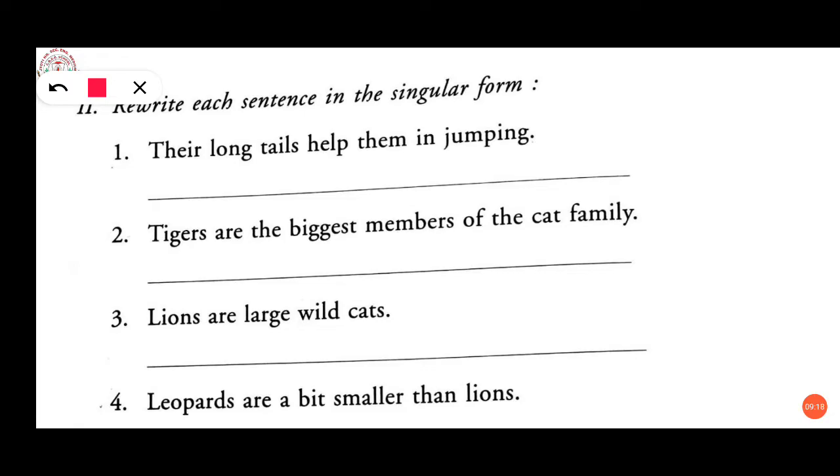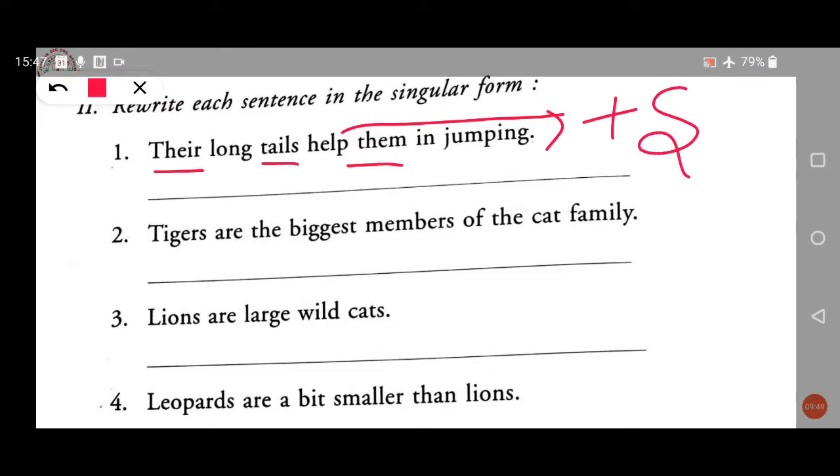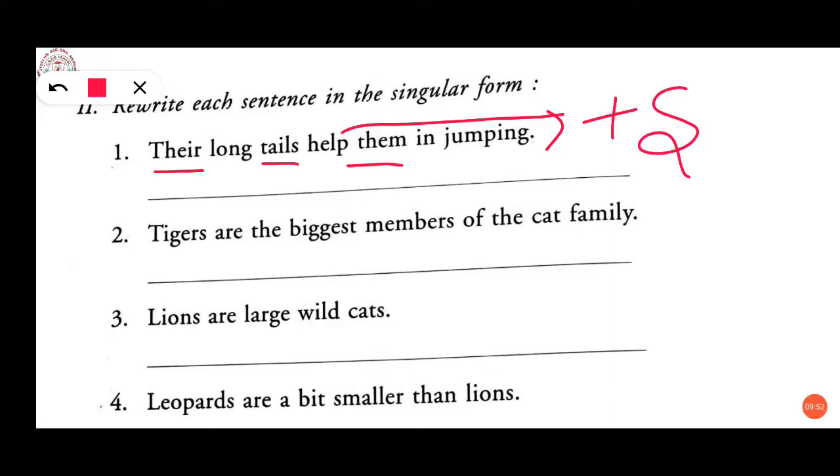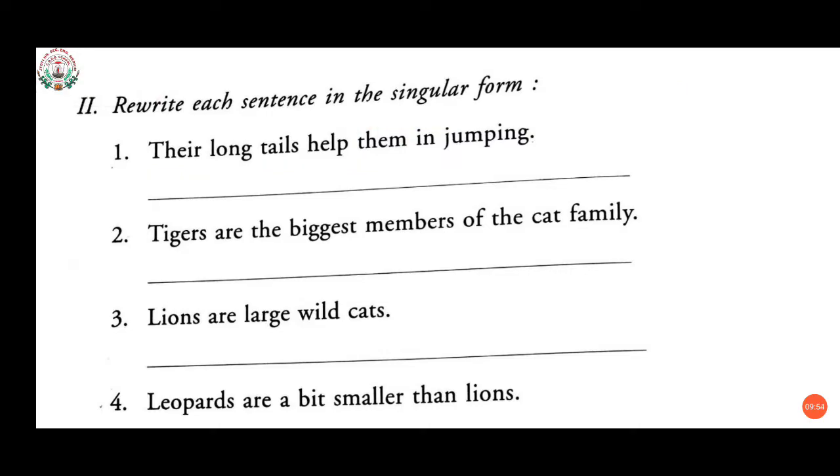So here we can see what we have to change first. Their, tails, and them. These three are in plural form and we have to change these words to convert this into singular form. So what will the answer become? Its long tail helps it in jumping. Help, with this we add s. We have to add s. Okay.